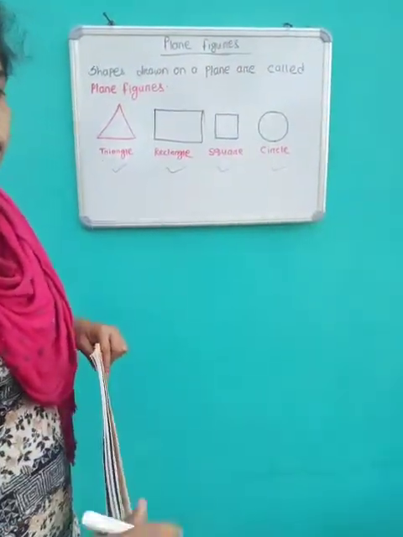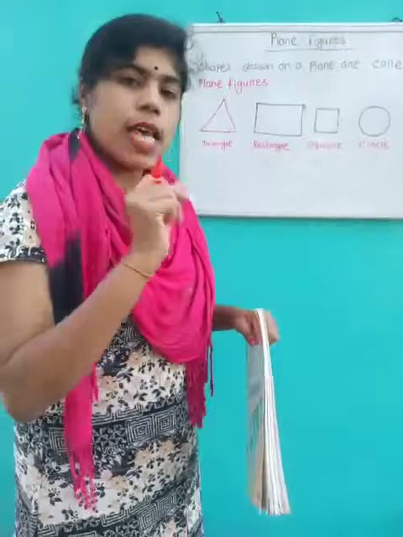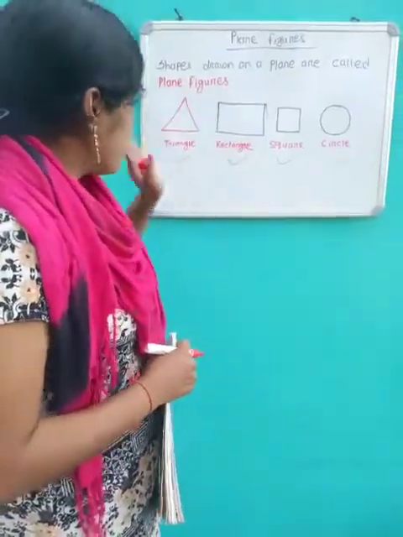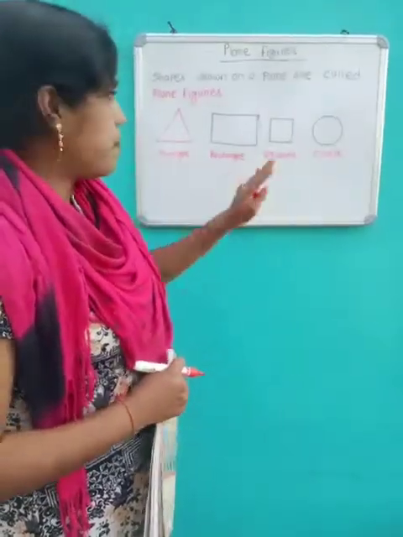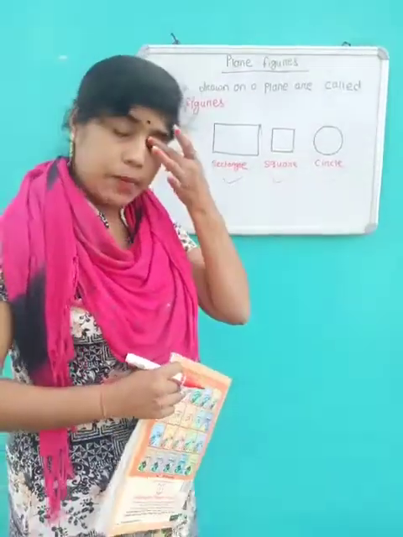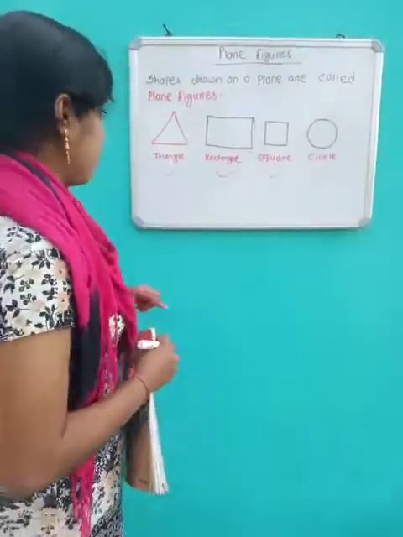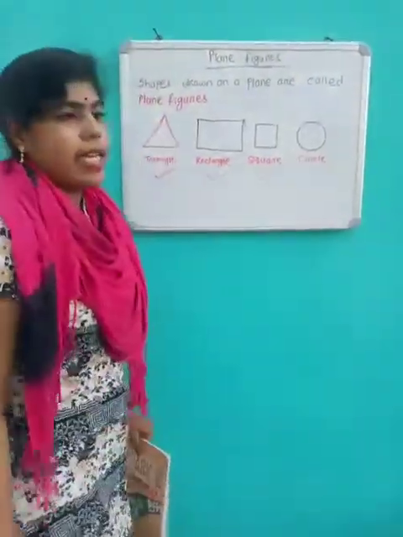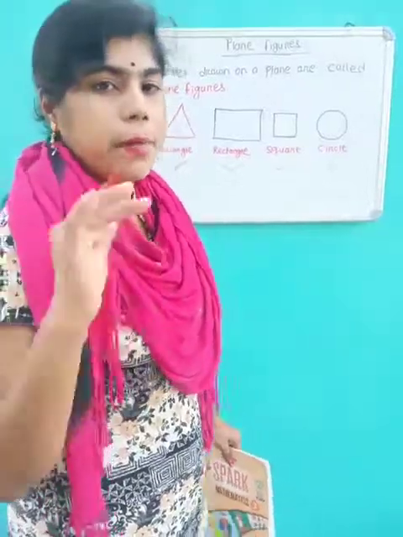The ground is also a plane surface. A shape or a figure drawn on a plane is called a plane figure. For example, triangle, rectangle, square, circle, these are called plane figures.